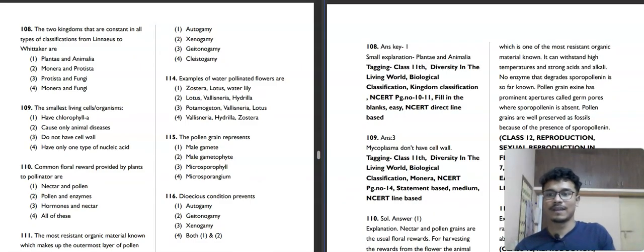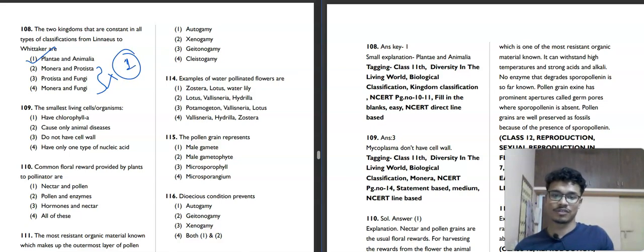What is it saying? The two kingdoms that are constant in all types of classification from Linnaeus to Whittaker. What are these two? Plantae and Animalia, Monera and Protista, Protista and Fungi, Monera and Fungi. These all are varied, but Plantae and Animalia are constant in all the classifications. So the first option is our correct answer.